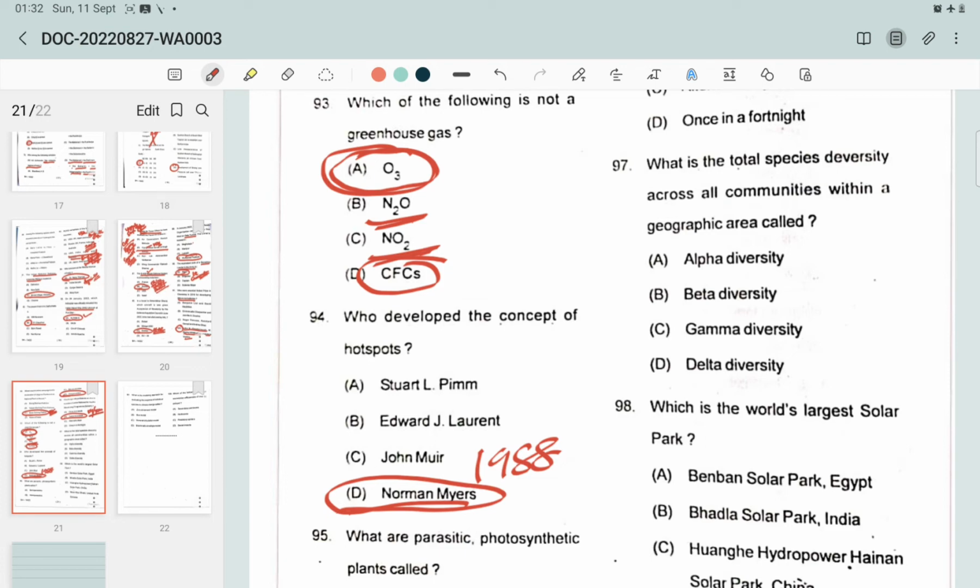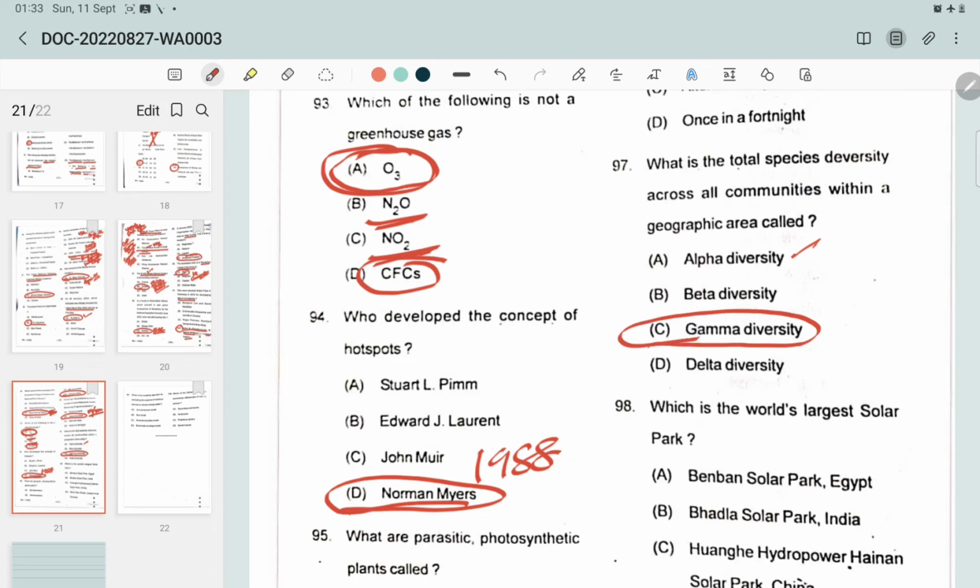It is defined as the mean diversity of species in different sites or habitats within a local scale. And what is beta diversity? It is the ratio between the regional and local species diversity. And what is gamma diversity? It describes the overall species diversity across communities within a larger geographical area. And the answer would be gamma diversity.